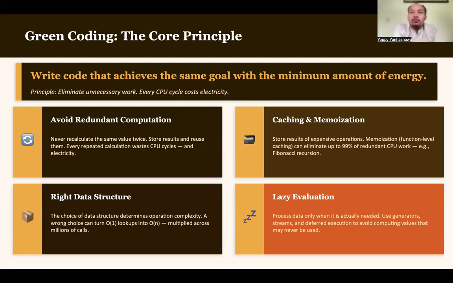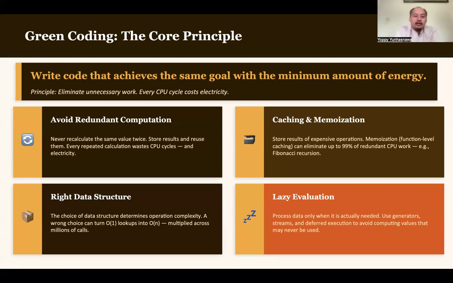So avoid creating the same code that will execute the same process in different places. Instead of writing the same code here and there, you can write it once, and then you can tweak your code. Maybe it can use the same code, other than creating the same code again in different places. It is what I mean by avoid redundant computation.